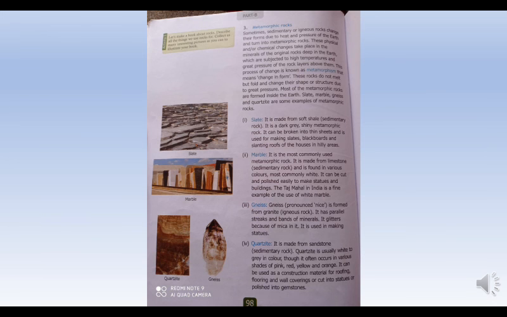And what color is it? It is white. The most common color which is used is white. Okay, and it is made from limestone. Limestone is an example of sedimentary rock. So when the limestone changes its form into metamorphic rock, then marble is formed.